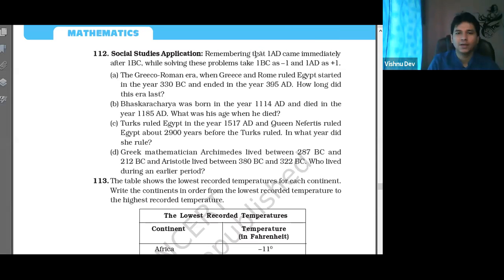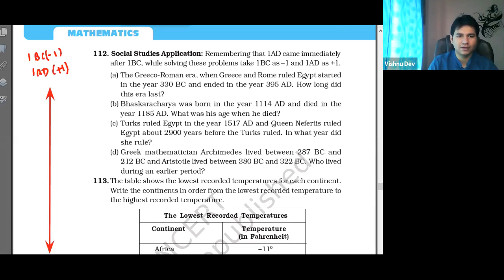So it is given that 1 BC, I will consider 1 BC as -1 and 1 AD as +1, है ना? Right? So BC is before Christ and AD is anno domini, right? So this is something that we know. Okay. Now, first of all, make a timeline. Best thing is make a timeline, right? I will make a timeline like this. Okay, this is my timeline.